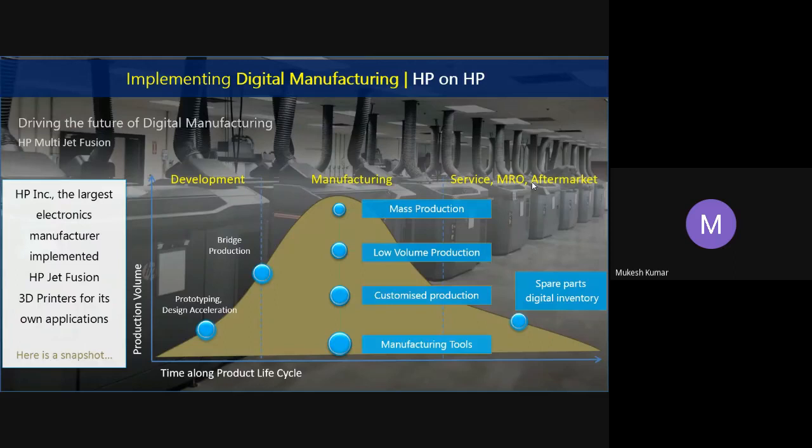So how did HP bring this technology to the market? Instead of going into the market first, they spent at least 1 to 2 years on their own production lines only, because HP is the largest manufacturer of 3D printers, inkjet printers, laser printers and all. So they first used it on their own product lines.